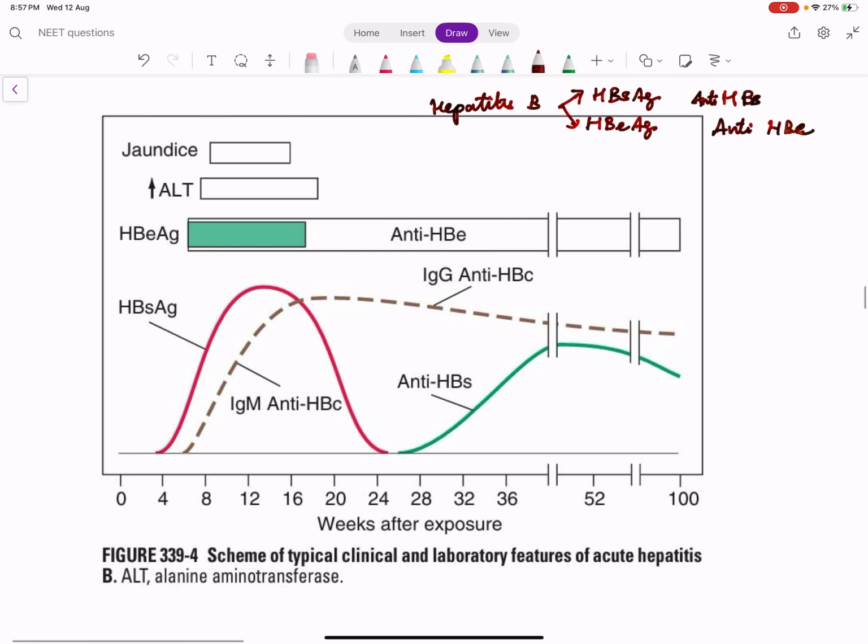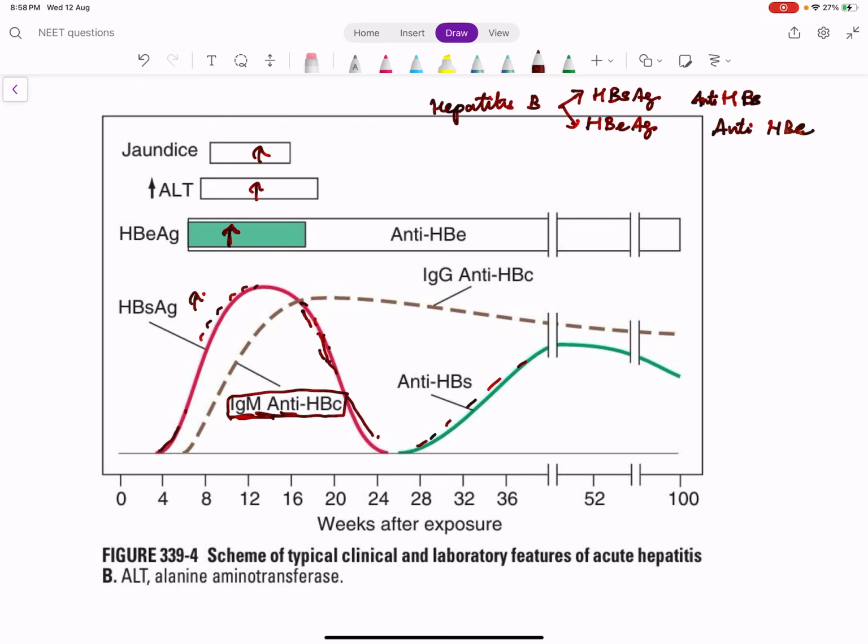So that is what is discussed here. So can you see, initially the hepatitis B surface antigen comes up. So there is active infection. When active infection is there, hepatitis B E antigen is also high, ALT is high, the patient is symptomatic, the patient is jaundiced. Then what happens? The HBsAg comes down, so anti-HBs comes. Before anti-HBs, anti-HBc IgM comes.